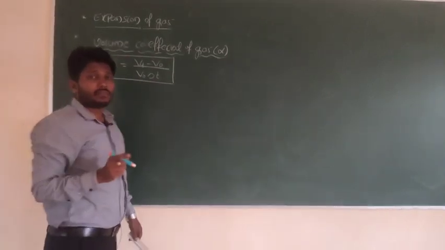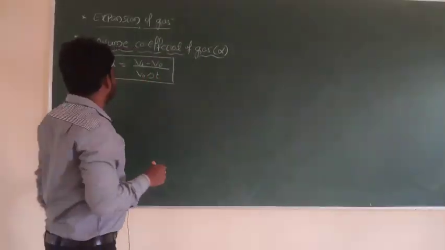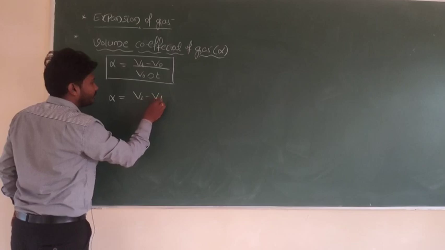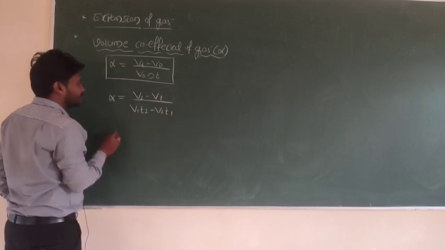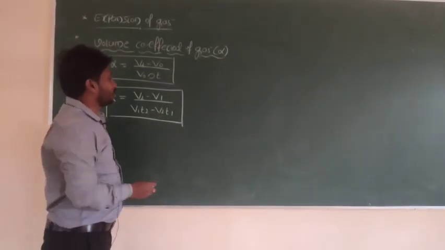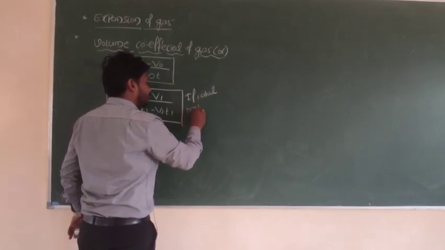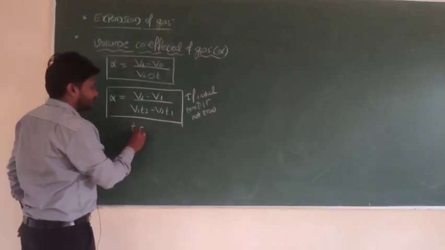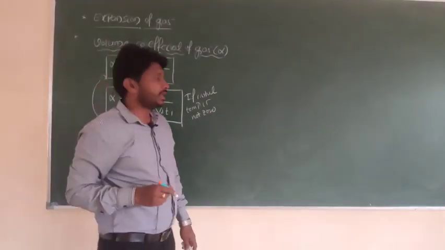This formula is applicable if the initial temperature is 0. If the initial temperature is not equal to 0, then we have one more form: alpha is equal to V2 minus V1 divided by V1 into T2 minus V2 into T1. This equation we shall use if the initial temperature is not 0, that is, if T1 is not equal to 0. If T1 is 0, we shall use the other formula, right?